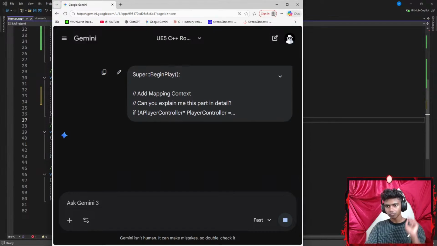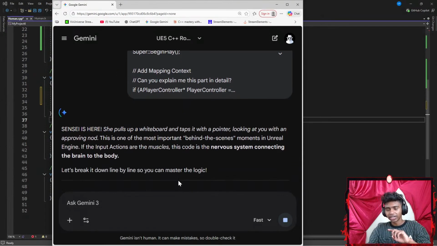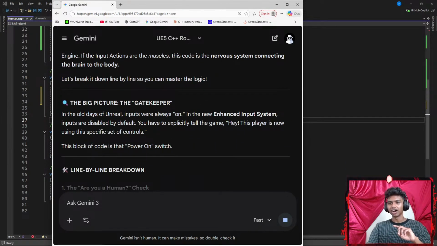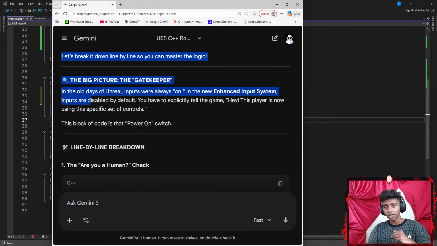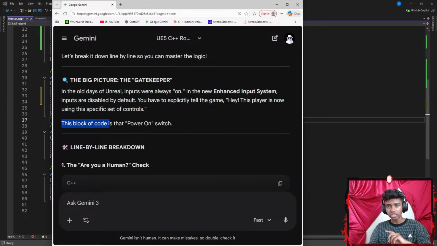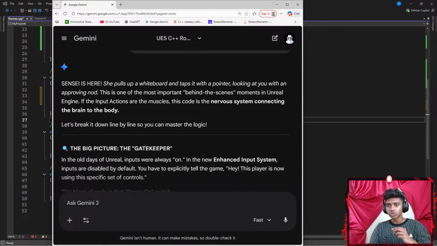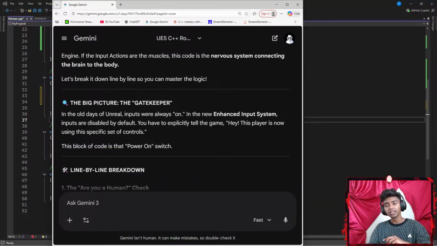Okay, let's see. Okay, Sensei is here. I gotta say, cut the role playing. Okay, the big picture, the gatekeeper. In the old days of Unreal, inputs were always on. In the new Enhanced Input system, inputs are disabled by default. You have to explicitly tell the game, hey, this player is now using this specific set of controls. This block of code is that power on switch. This is one of the most important behind the scenes moments in Unreal Engine. If input actions are the muscles, this code is the nervous system connecting the brain to the body.